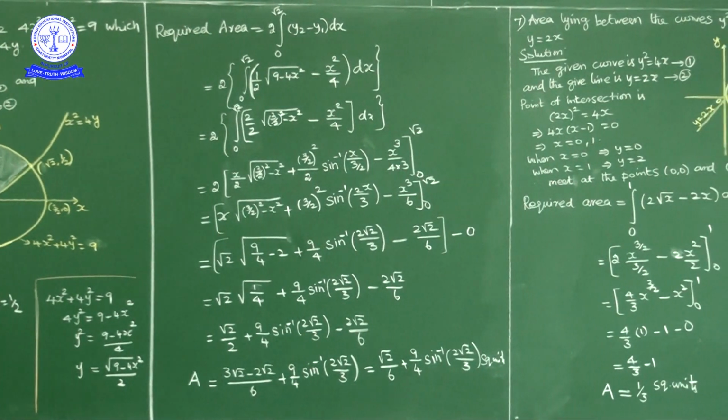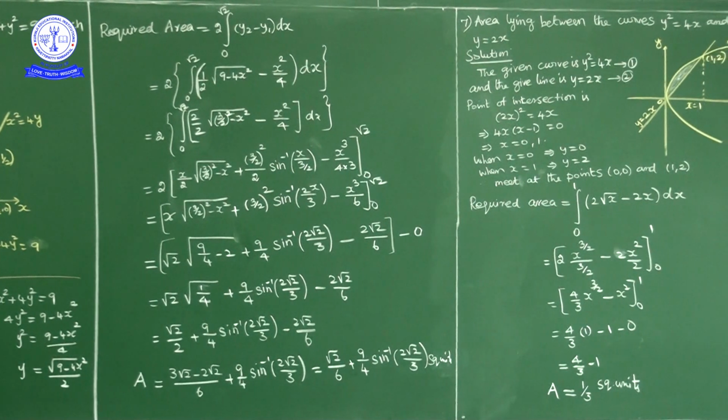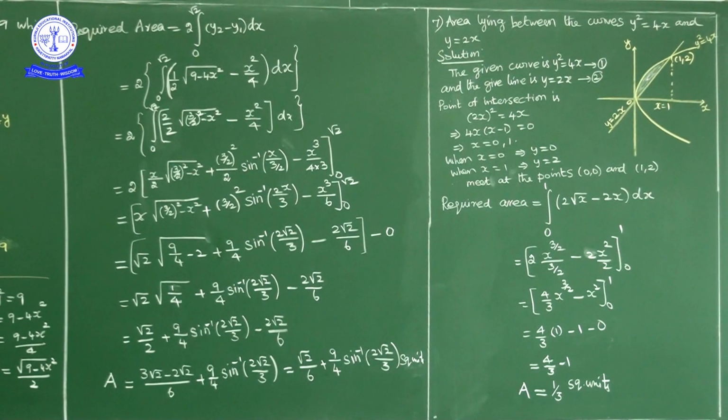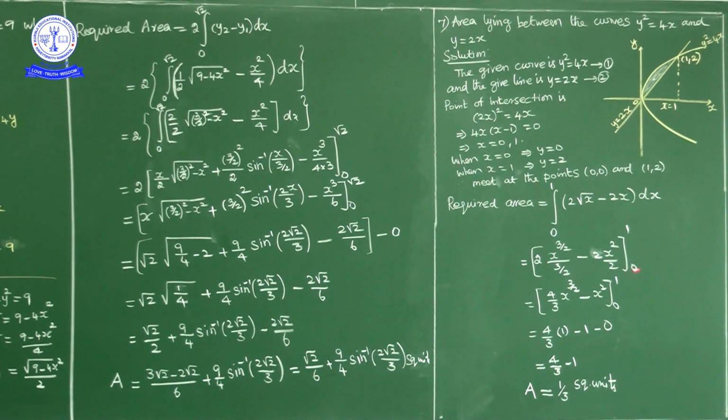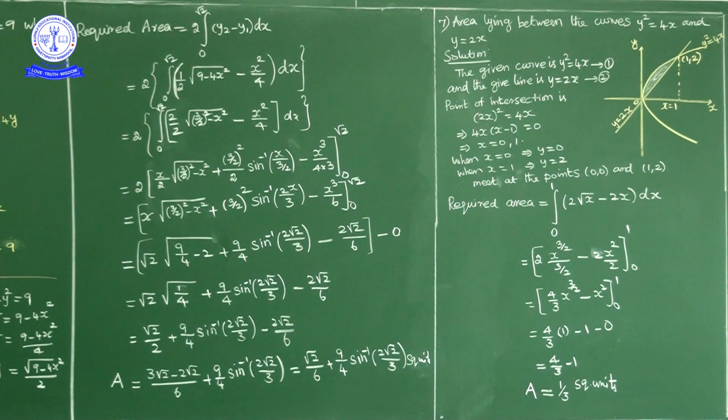Okay. But next, question number 7. Question number 7. Area lying between the curves y square is equal to 4x and y is equal to 2x. Now, y square is equal to 4x is a standard parabola symmetrical about x-axis. Okay. And y is equal to 2x.